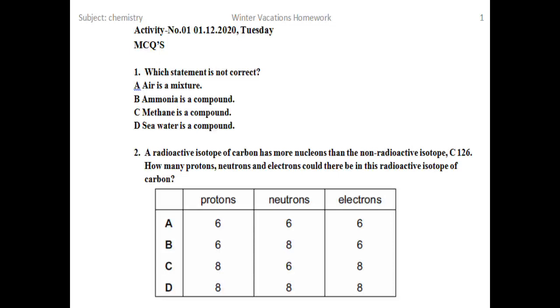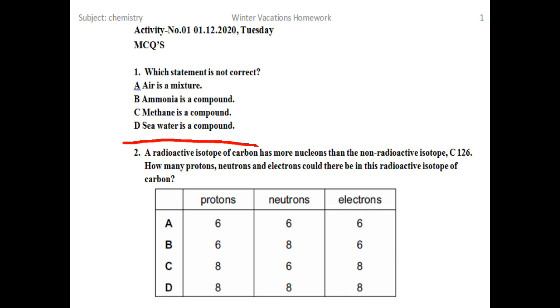Methane is a compound. We know that the organic compounds are also referred to as hydrocarbons, and the simplest hydrocarbon is methane, CH4. Seawater is a compound. We know that seawater means water is a compound, and the water present in seas and oceans is a mixture of so many salts dissolved in the water. So option D seems to be the false one.